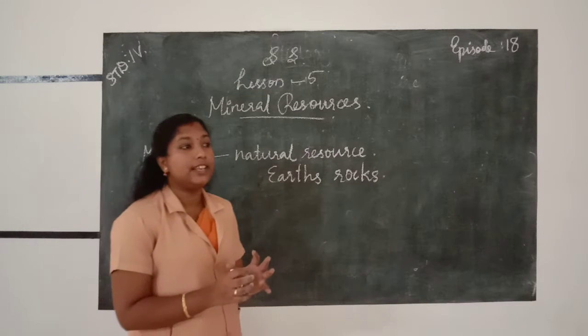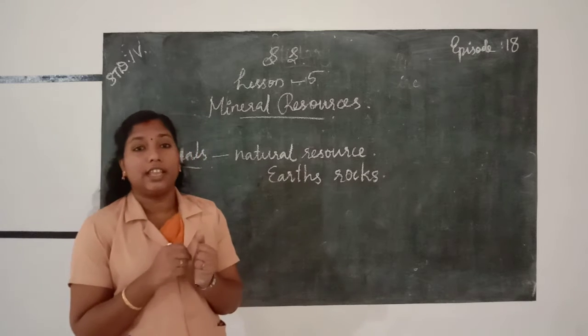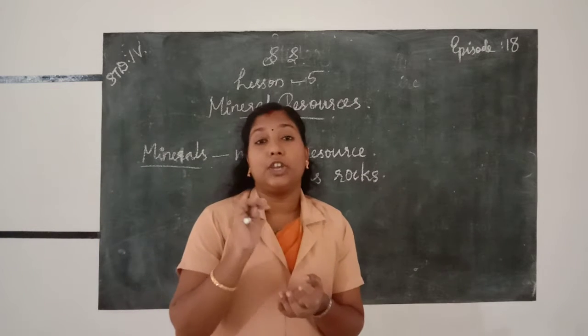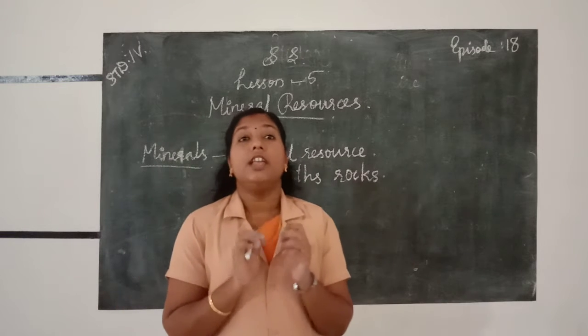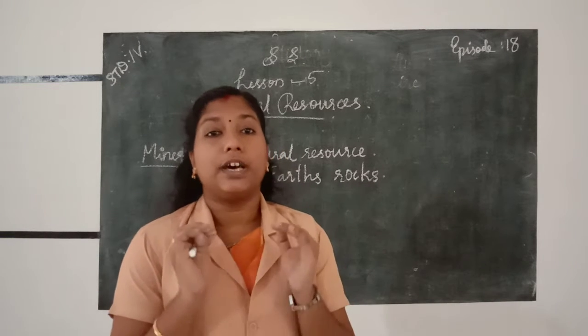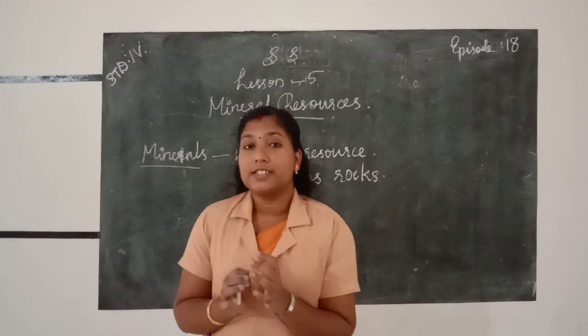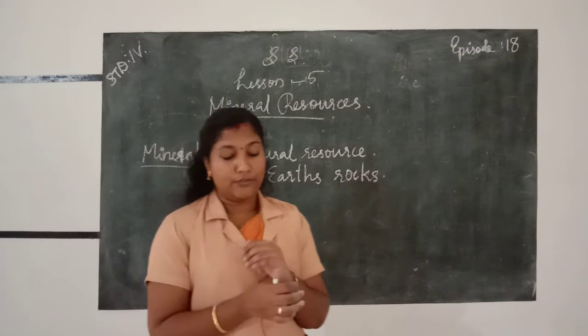Some rocks contain a large quantity of a particular material. That is called the ore of that mineral.